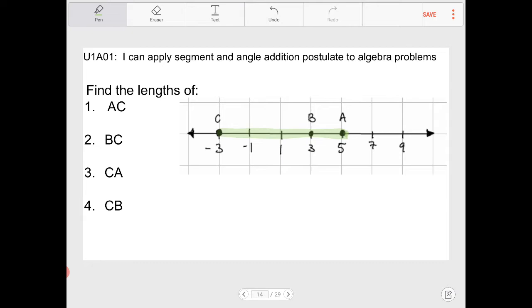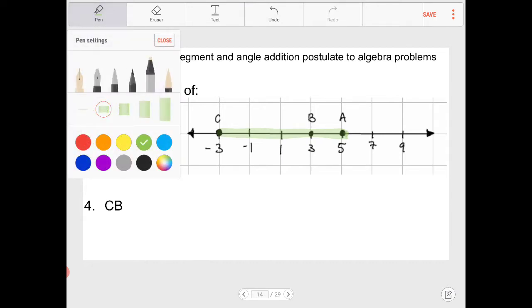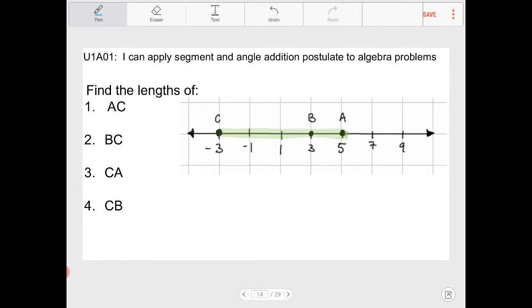If you notice, the points on this number line are not to scale. If they're not to scale, then I do not count the grid to figure out what that length is. So to find out what AC is, if A is at 5 and C is at -3, and I want to find the total length, what that turns into is they are 8 away from one another. A and C are 8 units apart. This is going to be 8.